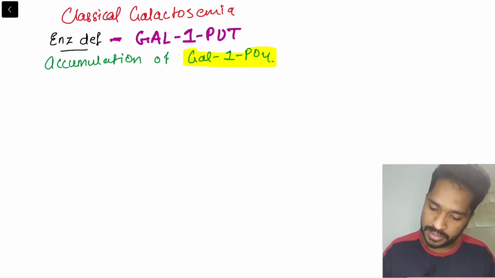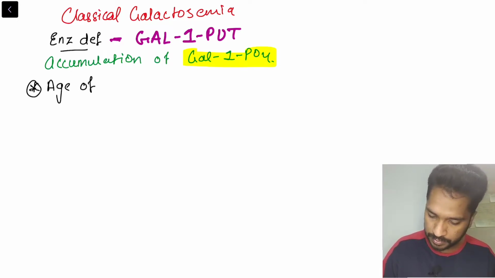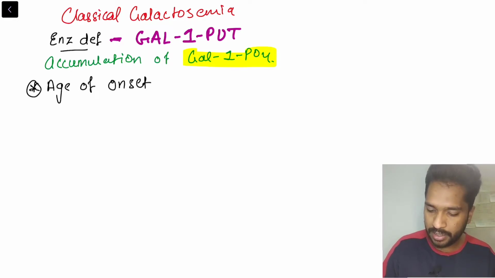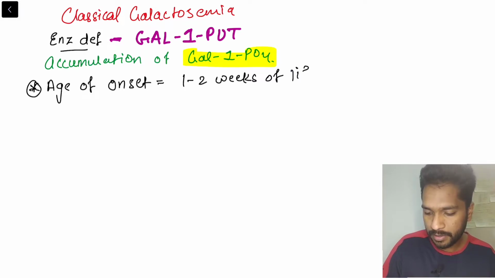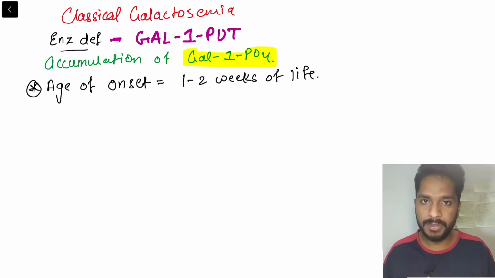When this disease occurs, what is the age of onset? The age of onset is 1 to 2 weeks of life. Why? Because at 1 to 2 weeks, just after birth, the child is given breastfeeding.